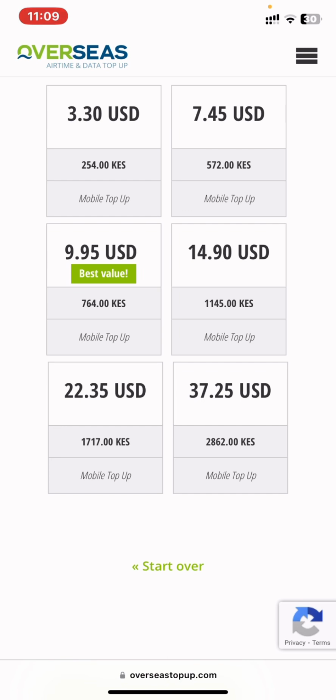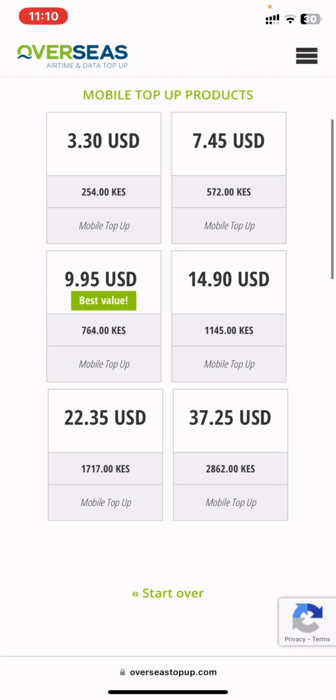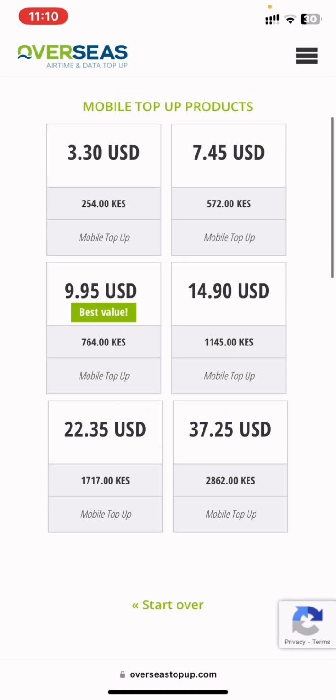Maybe if you buy this, and mind you, there are some virtual cards that are working in Nigeria. So if your normal regular debit card is not working, there are some GTB and some monthly bank cards you need to be paying for to be able to make this kind of international trade with your naira in your account. So make sure you do your additional research, and there is another option for you to do this in your home country. I'm going to show you at the end of this video. So right now, let's just focus on checking if we can make profit trading with someone in Kenya.